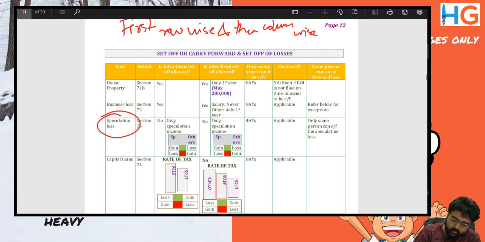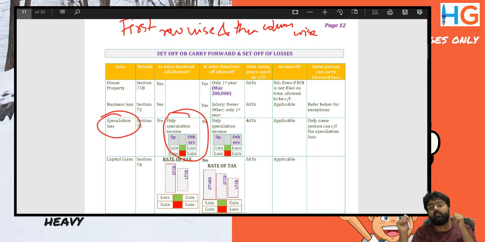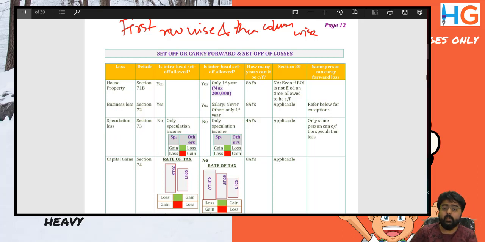Third point is speculation loss. Speculation loss, first of all, only speculation income can be set off against speculation loss, be it intra-head or inter-head. Does that mean any other head losses cannot be set off against speculation income? I'll repeat my question. It says here that speculation loss can be set off against only speculation income. Does that mean any other losses cannot be set off against speculation income?